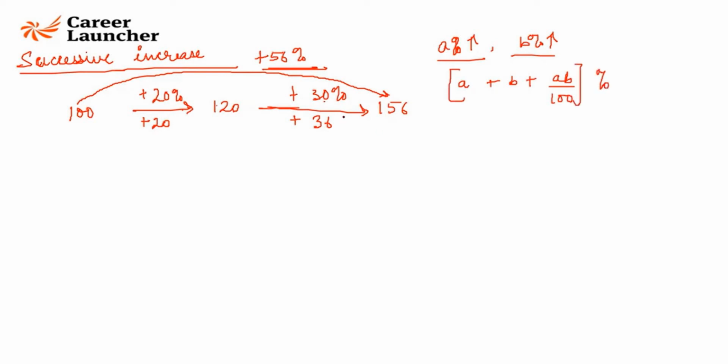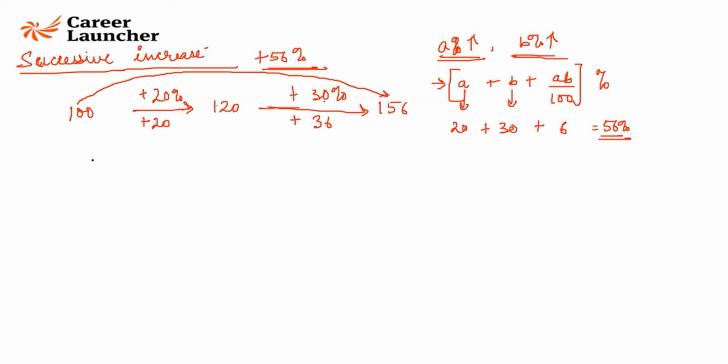It is given by A plus B plus AB by 100%. So look at this. A is going to be 20, B is going to be 30. A into B, 20 into 30 is 600 by 100, which is going to be 6, which is equal to 56%. So in successive increase, if there is A percent increase first and B percent increase later, then the overall increase is given by A plus B plus AB by 100. Please take a note of this.